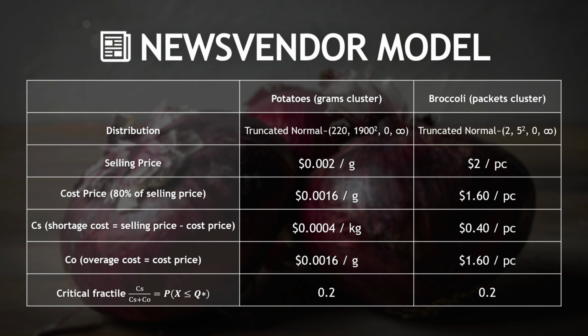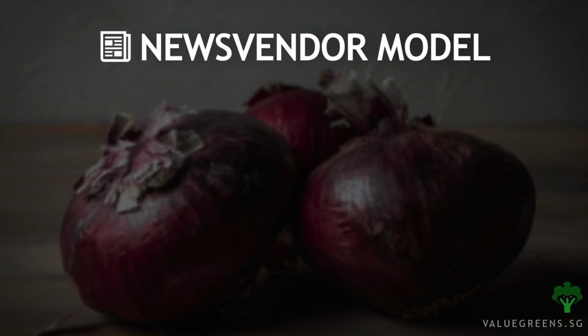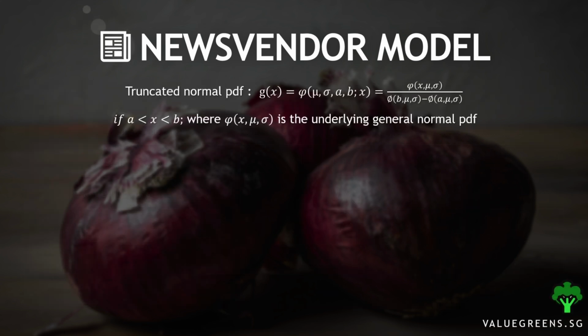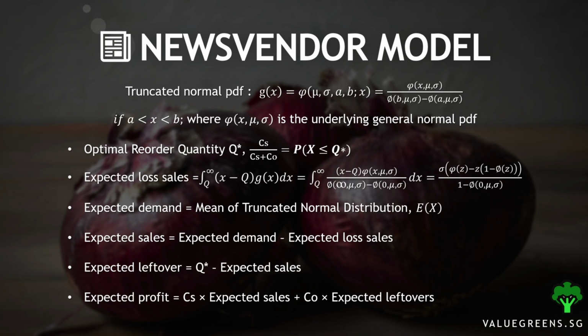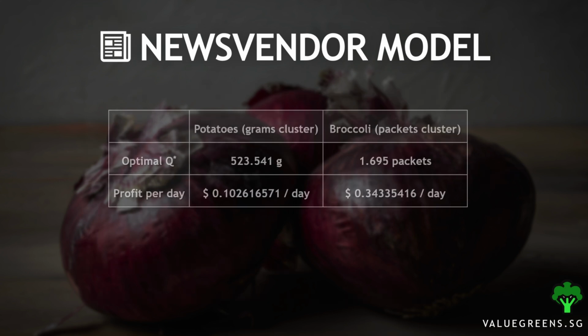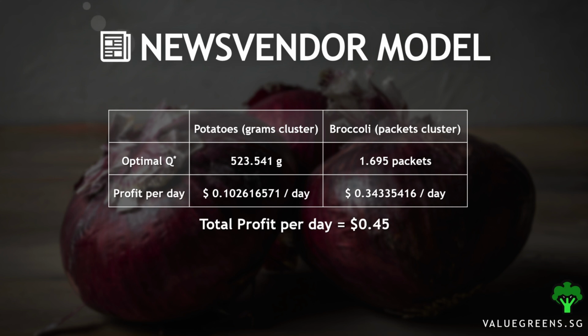We took an integral as shown using the PDF of the truncated normal distribution for the expected lost sales. The performance measures are calculated as shown. Finding the inverse of the CDF with the probability equal to the critical fractile, we obtain an optimal reorder quantity of 523 grams of potatoes and 1.695 packets of broccoli. The total profit per day from both goods is 45 cents per day.